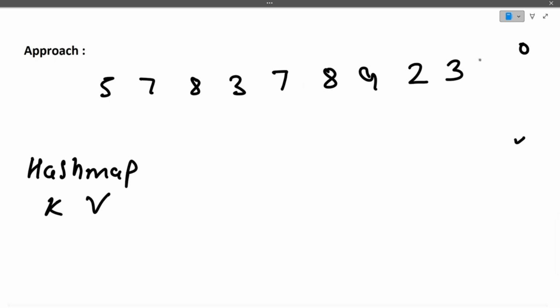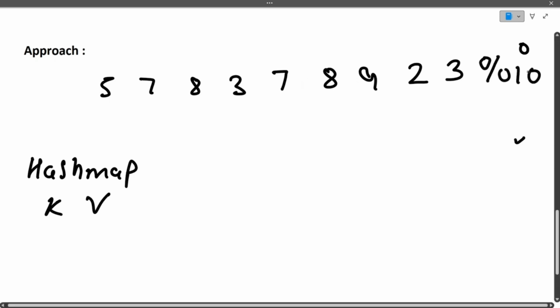At every step we will do mod 10 and we will get the last digit. Once the last digit is done, we will simply divide the number by 10. This will become more clear once I explain the solution.